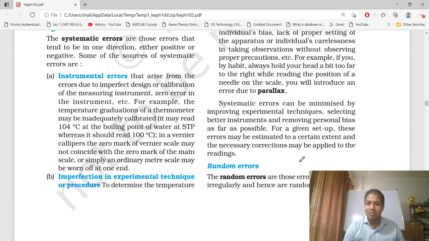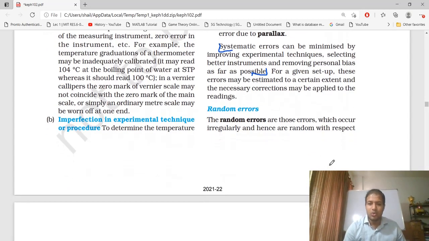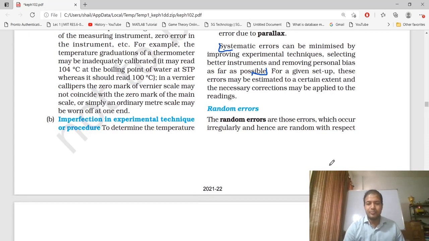Systematic errors can be minimized by improving experimental techniques, selecting better instruments, and removing personal bias as far as possible. So this is the method of how to avoid systematic error. For a given set of conditions, these errors may be estimated to a certain extent and the necessary correction may be applied to the reading. We can even apply it if we know the source of systematic error. We can apply it after the results and correct them.